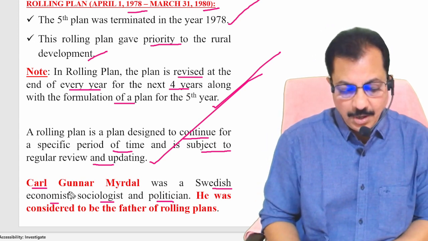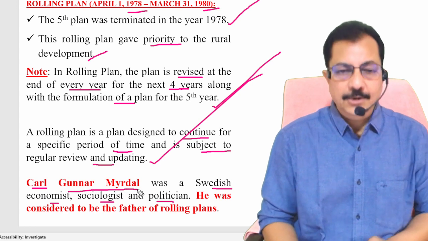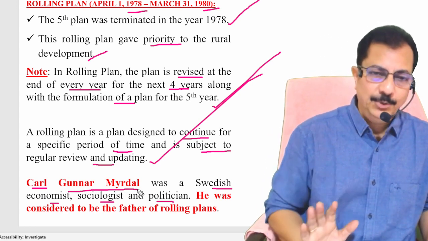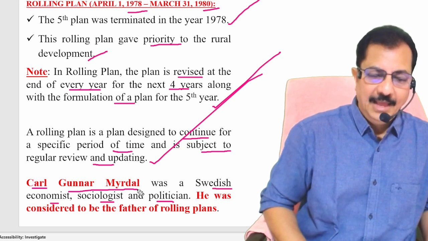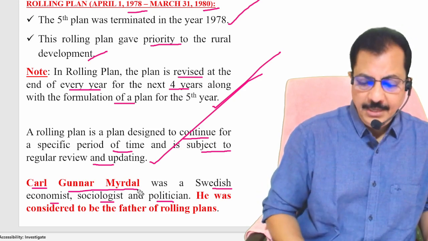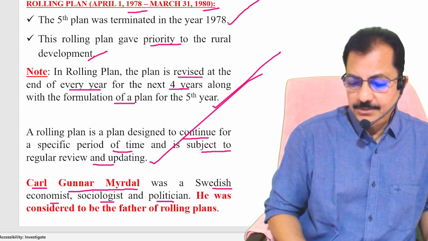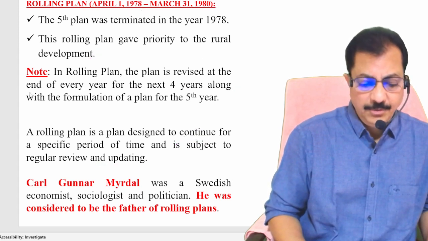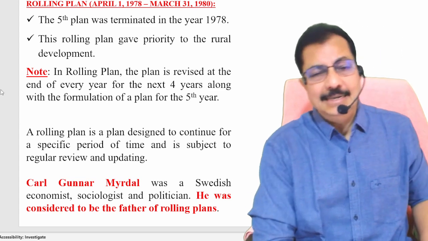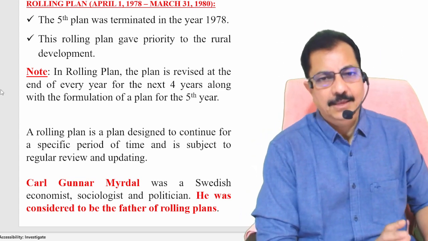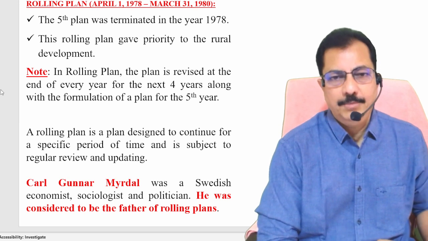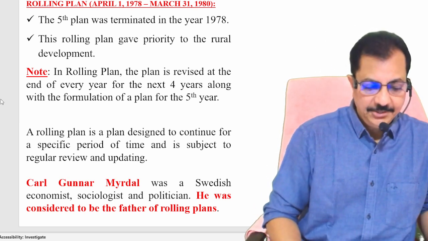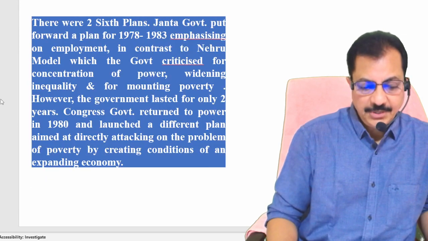Carl Gunnar Myrdal. Please write down this name. Very important and maybe a possible question in the examination. Am I clear? I told you already, you have to remember years, names, and certain data. Clear? This is the beauty of economy and the beauty of our Indian economy, right? So hopefully you are enjoying the classes.